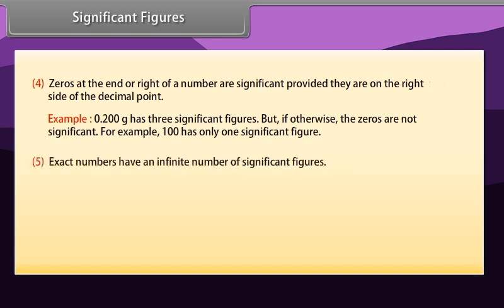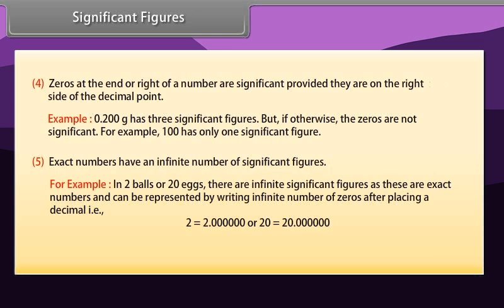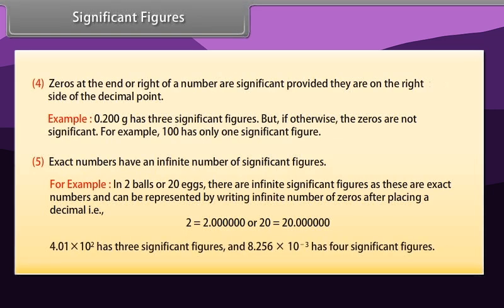Exact numbers have an infinite number of significant figures. For example, in 2 balls or 20 eggs, there are infinite significant figures, as these are exact numbers and can be represented by writing infinite number of zeros after placing a decimal, that is, 2 is equal to 2.0000 or 20 is equal to 20.00000. 4.01 × 10^2 has three significant figures, and 8.256 × 10^-3 has four significant figures.